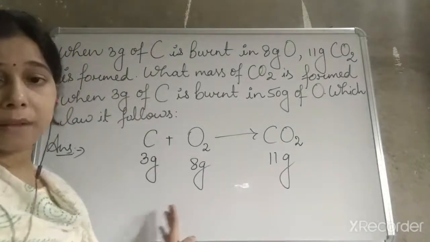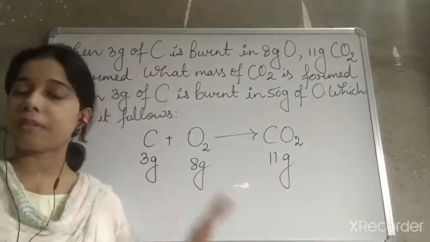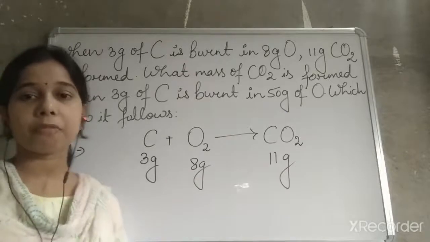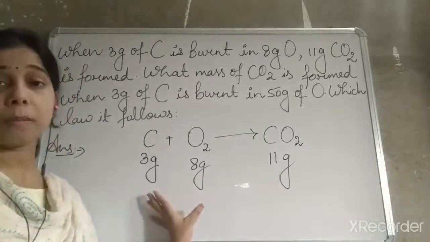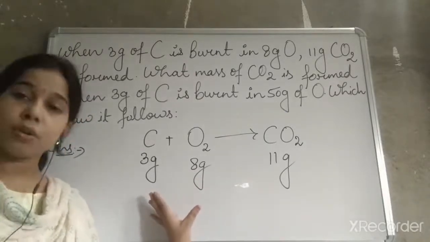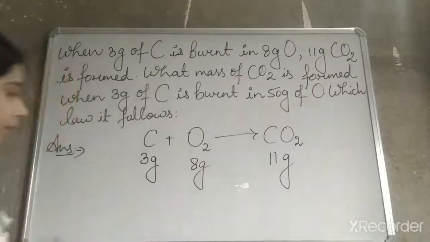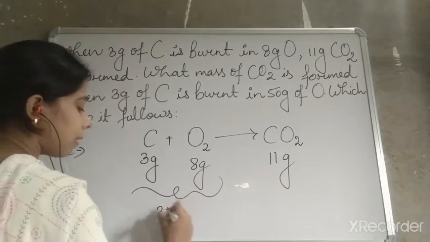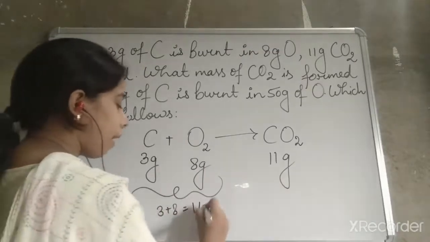Suppose we have to prove whether it is following the law of conservation of mass or the law of constant proportion. For the law of conservation of mass, we will see whether the total mass of the reactants is equal to the total mass of the products. When we add these two, 3 plus 8 is equal to 11 gram.